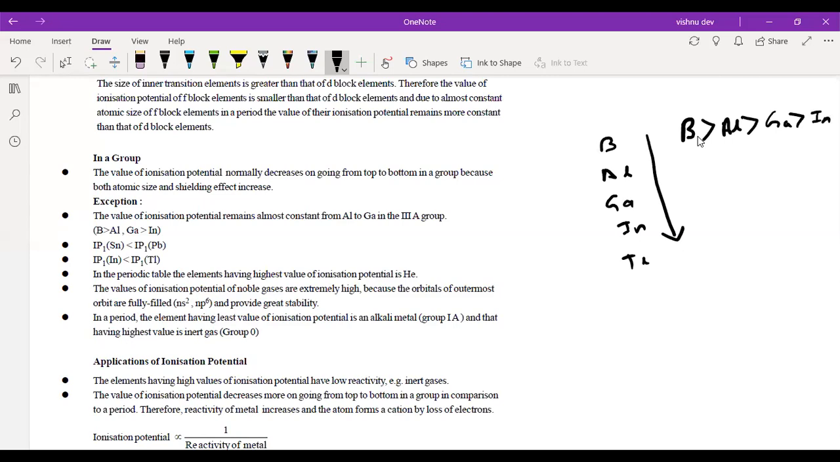है ना? Because size top to bottom increases, ionization energy decreases, है ना? Ionization energy decreases. Size increases, ionization energy decreases. So ionization energy would be boron greater than aluminium greater than gallium greater than indium, right? But what is found is aluminium and gallium will have almost same ionization energy. ठीक है? Exception है, right? In the same way, right? Ideally, it's this Sn then Pb. Okay. Okay. When you talk about this group, right?